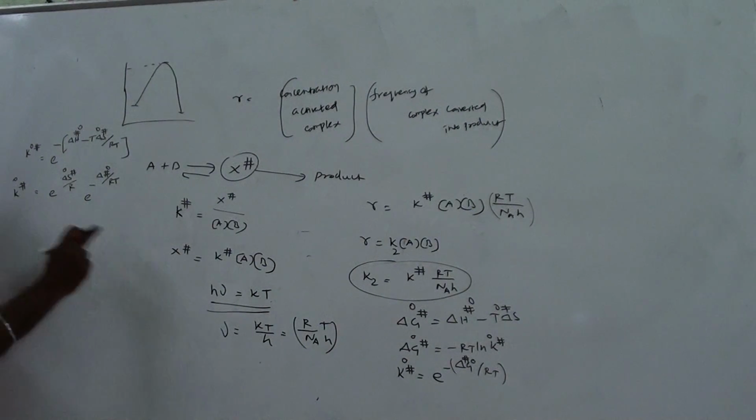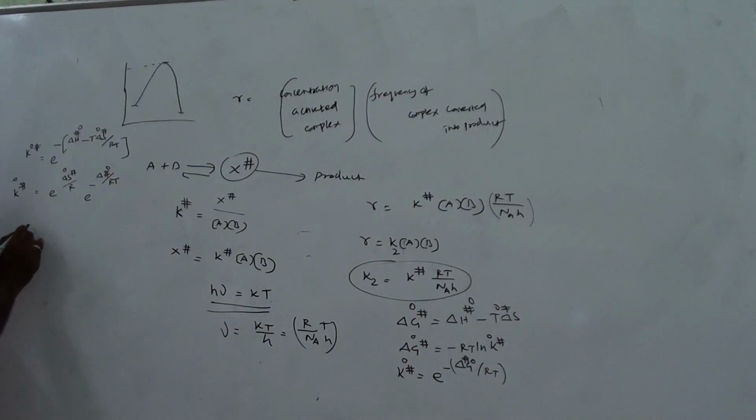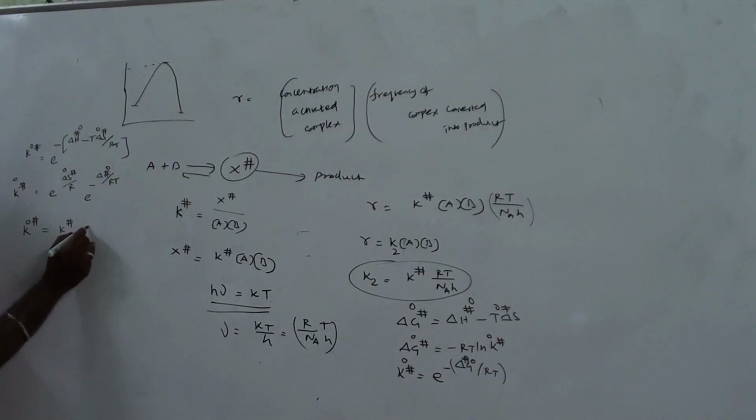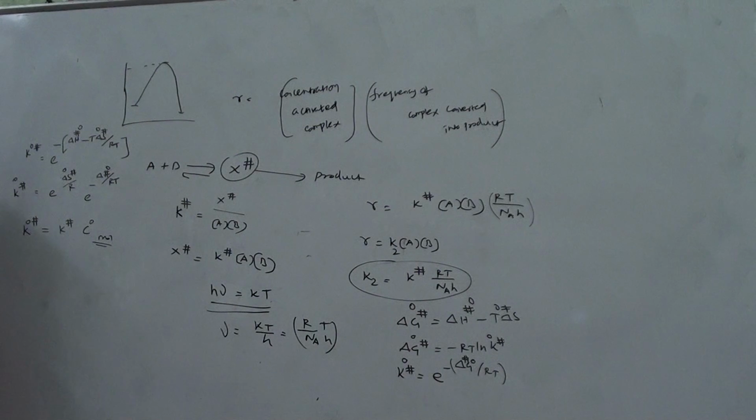So what is the relationship between K naught and K? K naught hashtag equal to K hashtag into C naught. C naught is molar concentration. We have studied the Kp relation. The real thermodynamic constant, actually, Kp into some activity will be equal to the thermodynamic constant K. The real thermodynamic constant has no unit. Kp has a unit. At 1 unit molar it will be there.